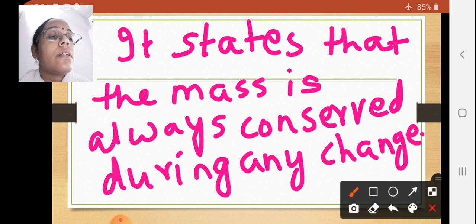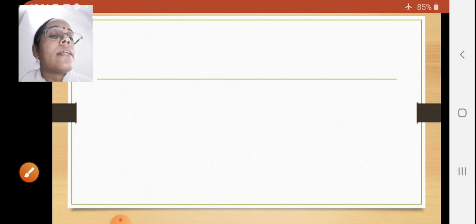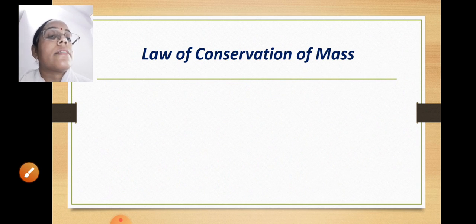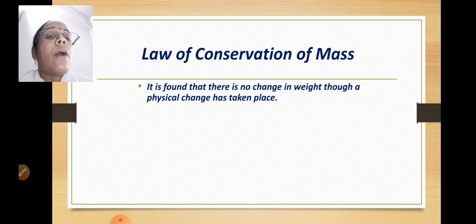Okay, so this is the first law, that is law of conservation of mass. Now it is found that there is no change in weight though a physical change has taken place.